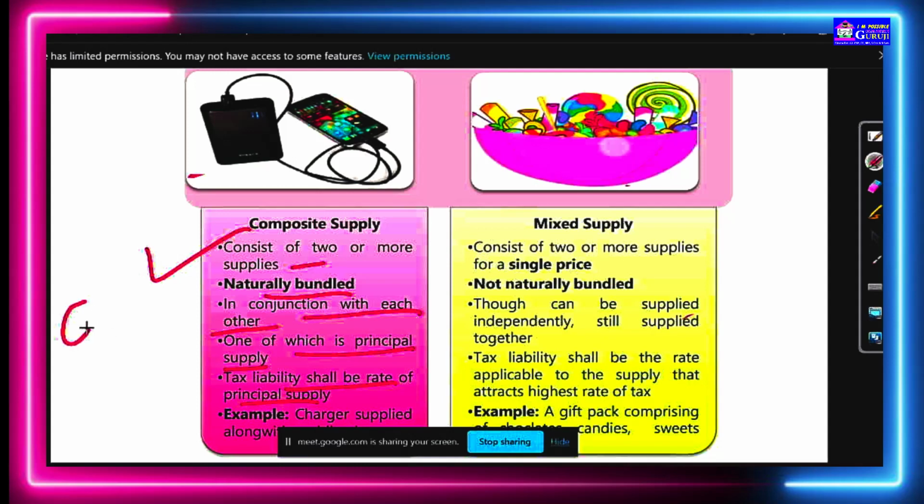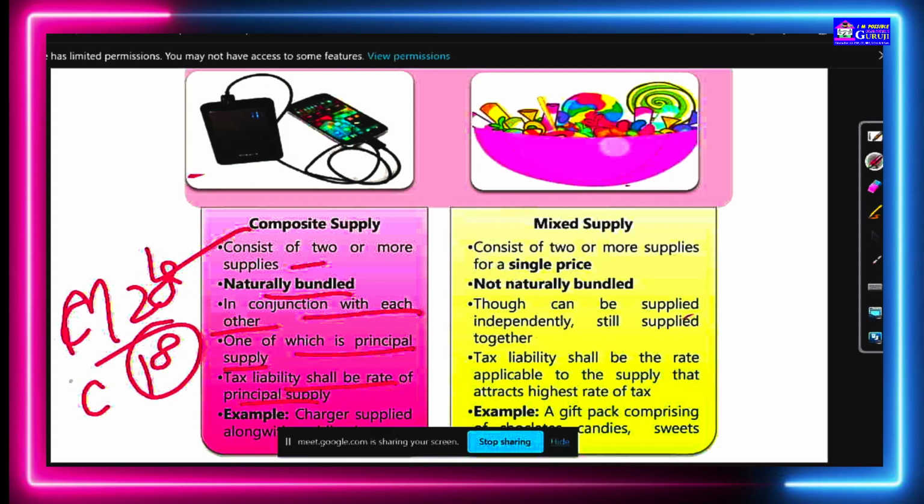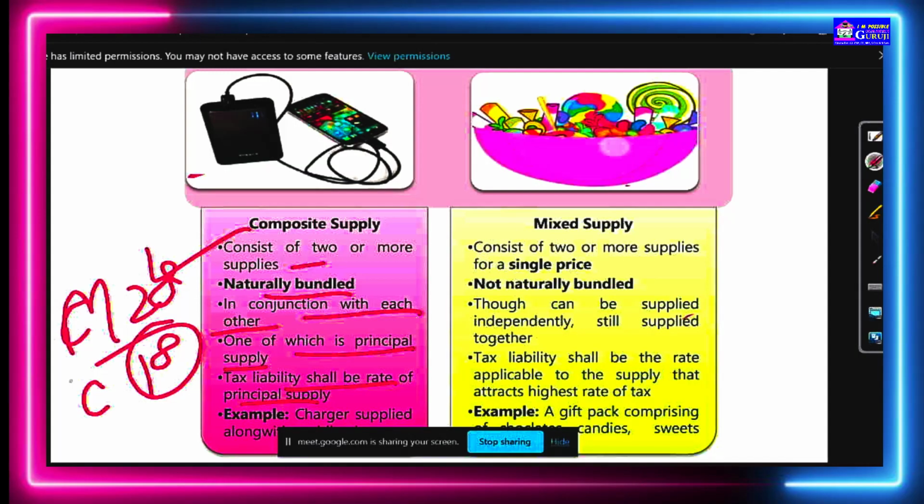If the GST on the mobile is 28% and on the charger it is 18%, in the composite supply GST will be applicable at 28% or 18%? Yes, in this case, in composite supply, GST is applicable at 28%. That is composite supply.